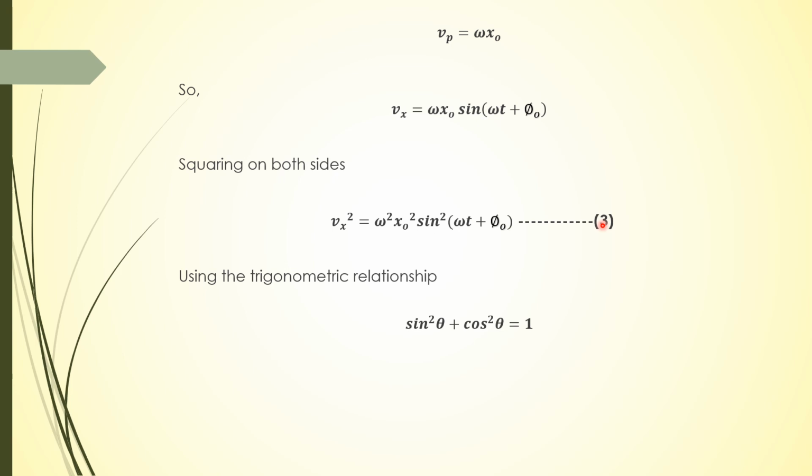Now I'm going to use the trigonometric relation sine square theta plus cos square theta is equal to 1. Let us assume that omega t plus phi naught is theta. So sine square theta is equal to 1 minus cos square theta. But x is equal to x naught into cos of omega t plus phi naught from equation 1. So x is equal to x naught cos theta, or cos theta is equal to x upon x naught. So sine square theta is equal to 1 minus x square upon x naught square.